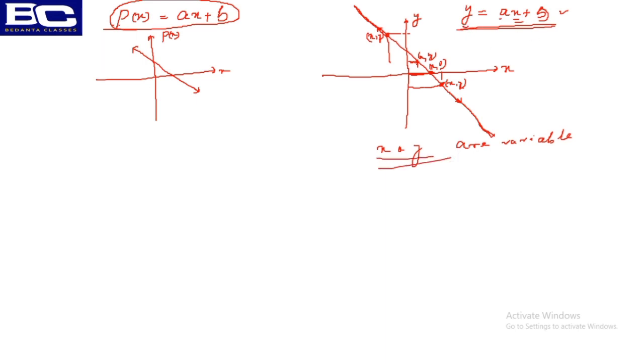So this expression, particularly I'm telling, is an algebraic expression, which is y is equal to ax plus b, which is not a different thing from what you have already completed in our linear polynomial p of x is equal to ax plus b. This is the same thing. I'm not writing a different thing. So x and y are the variables here. a and b are the coefficients here. a and b are coefficients, and those are nothing but real numbers.